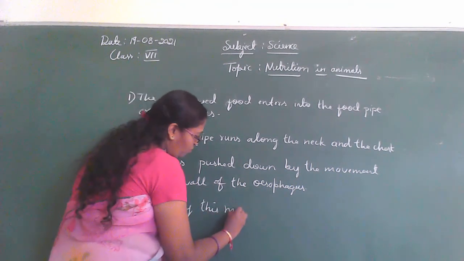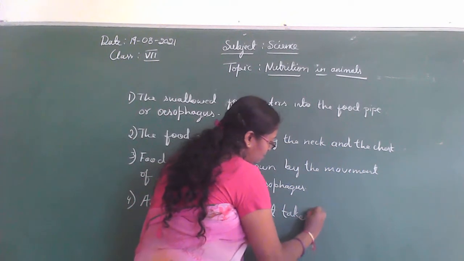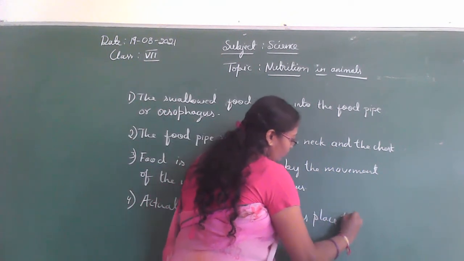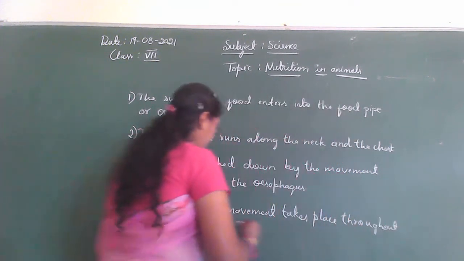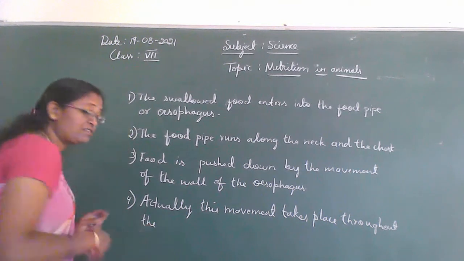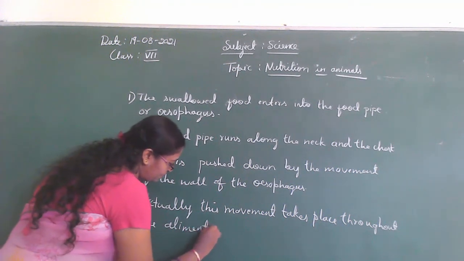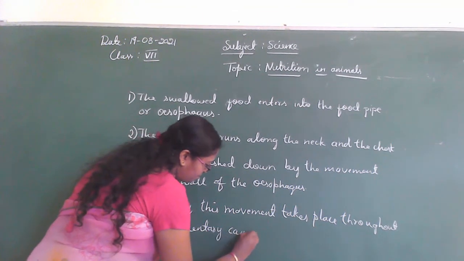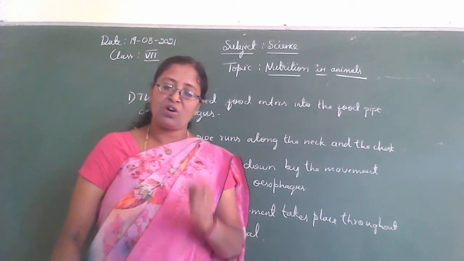This movement takes place throughout the digestive tract or alimentary canal, and the food is pushed downwards.